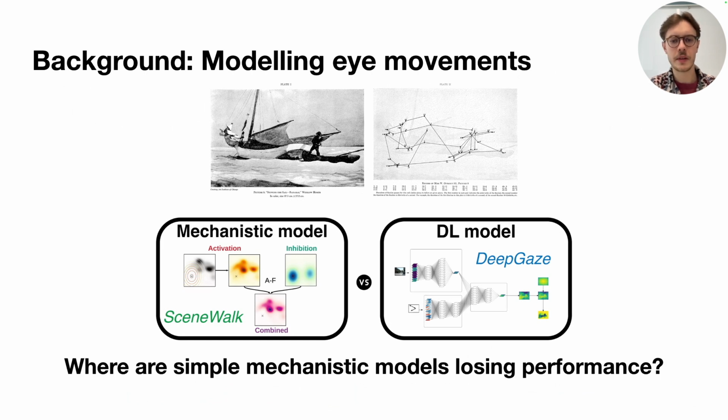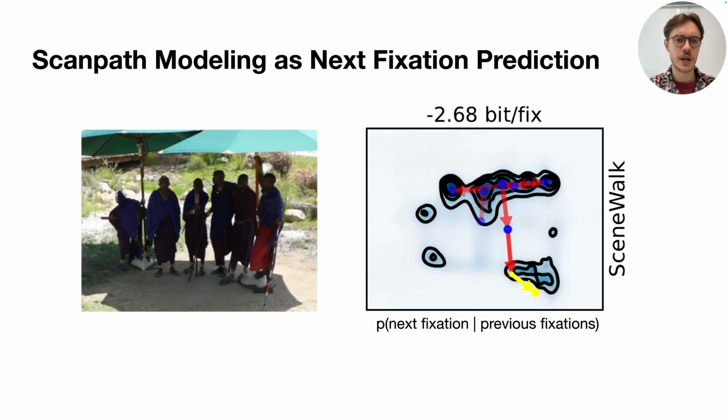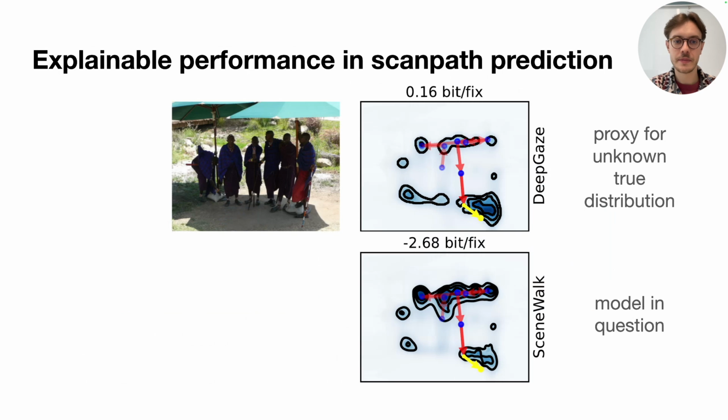So, how can we improve them? Where are they losing performance? In static spatial saliency, researchers compare to empirical fixation densities to pinpoint systematic model errors. In scan path prediction, this is not as easy. When predicting the sequences of fixations in a scan path, we are predicting each fixation given its history. For this distribution, we typically have only the actual next fixation as a sample. Therefore, we cannot compare against a simple non-parametric model to determine whether a poorly predicted fixation was just inherently unlikely or whether the model failed to capture a pattern.